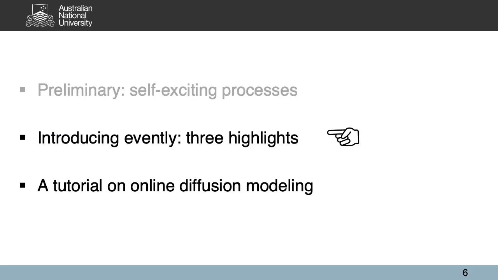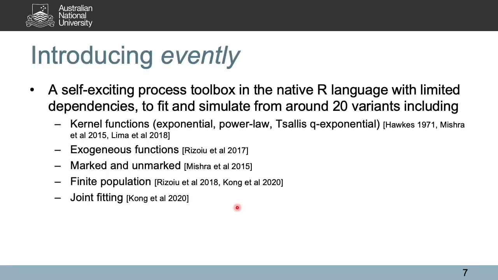We just learned about the preliminaries of self-exciting processes. In the following part of this video, we're going to introduce Evently with three highlights, and then present a tutorial on online diffusion modeling to demonstrate Evently. First, Evently is a toolbox dedicated to modeling self-exciting processes. It is implemented in native R language with limited dependencies to fit and simulate around 20 variants of Hawkes processes.